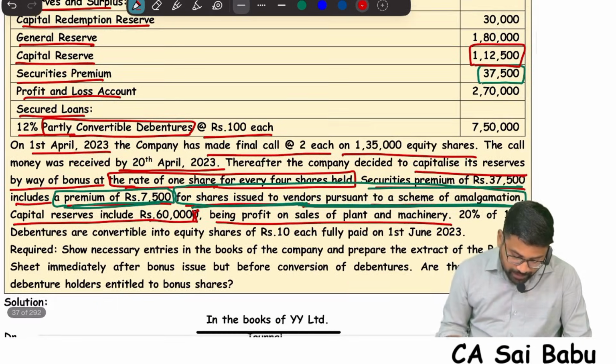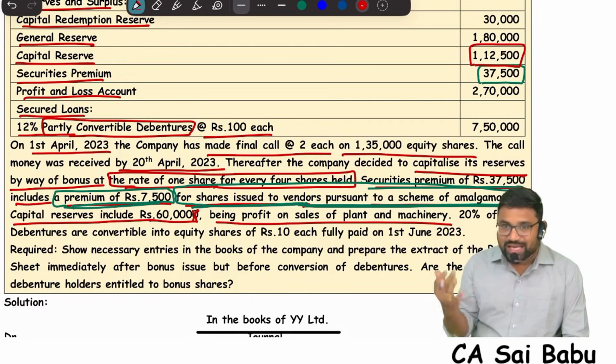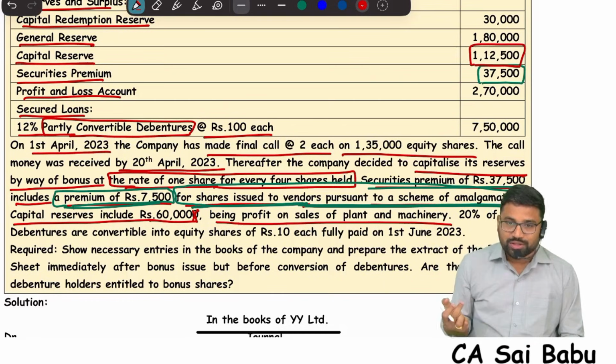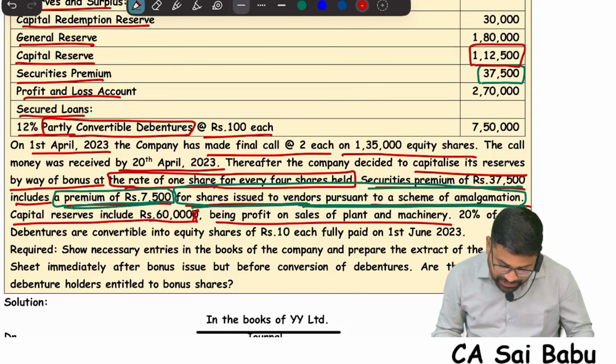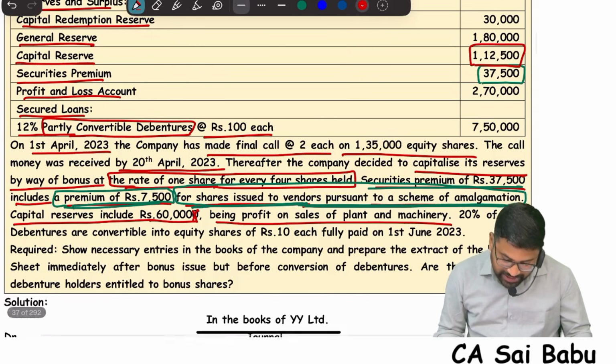Only 60,000 was because of the profit on sale of machinery. That means the amount is realized. When you sell the machinery, you are going to receive the amount. Therefore, this capital profit is realized in the form of cash. So only 60,000 is realized in cash. Next,